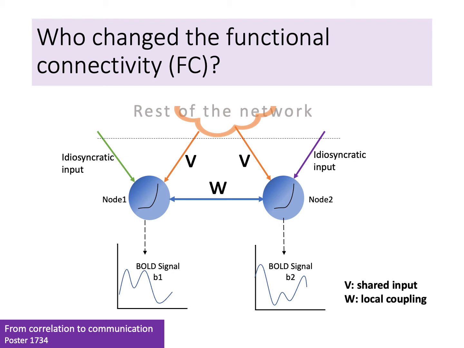We try to answer two questions here. One, how can we decouple those two factors? And two, it has been found that the magnitude of functional connectivity during task is generally lower relative to resting state. With our proposed method to decouple the two factors, what can we say about the local coupling change from rest to task?